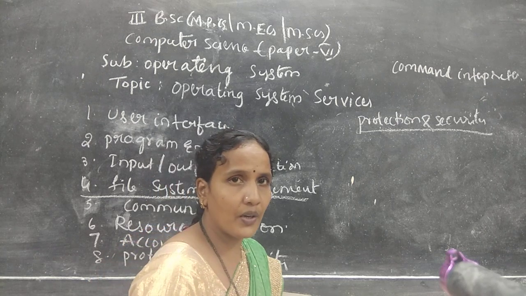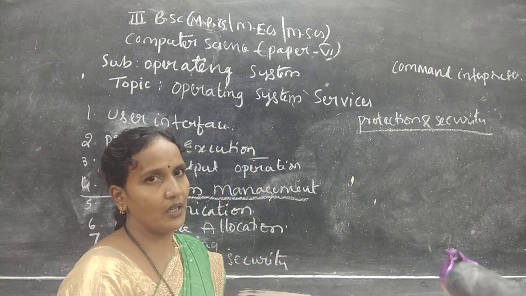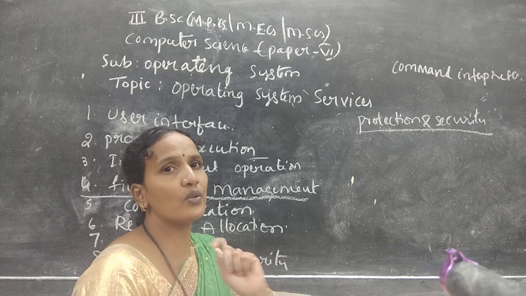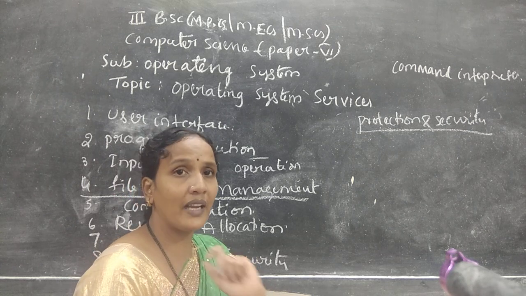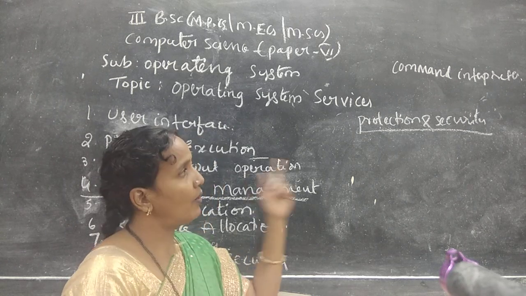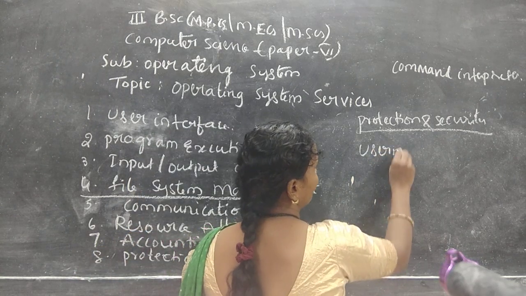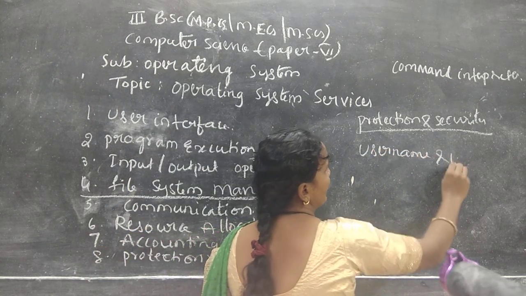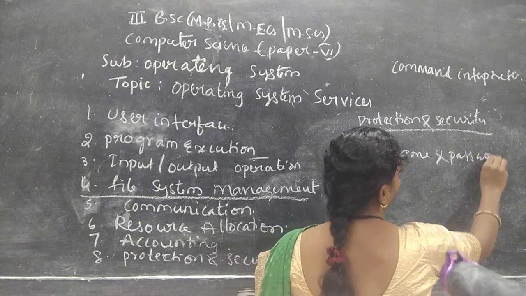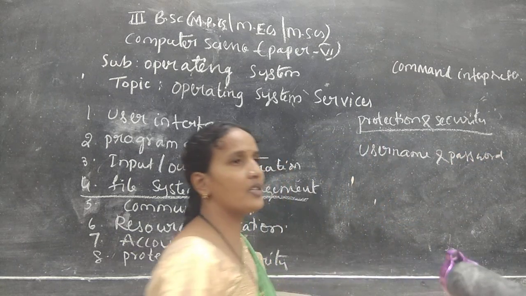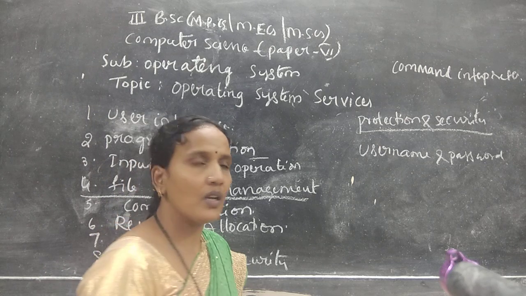How will it give the protection? By using a username and password. So only authenticated users can use the system. How can the user authenticate himself? By using a username and password. Okay. So in this way, the operating system is protecting our resources from misuse.